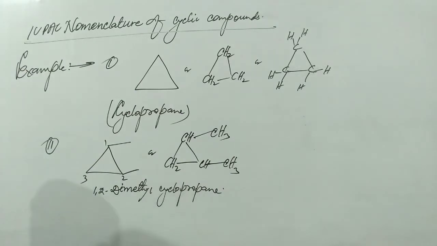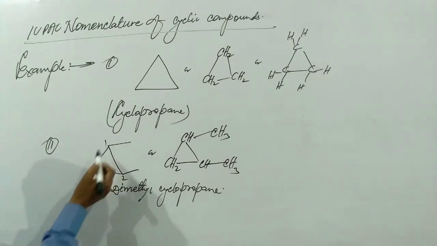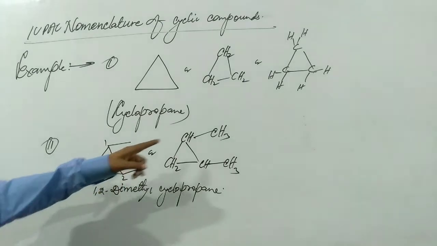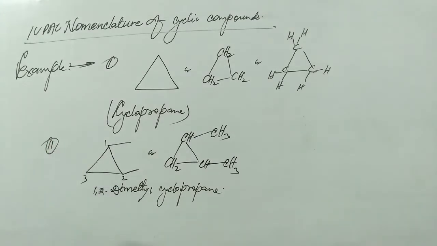We have to count the number of carbon atom, that is 1, 2, 3, and numbering of carbon atom will be done from any constituent side like 1, 2, 3. We can also count the number of carbon atom from here, that is 1, 2, 3. So we see that methyl group is present at one of the carbon atom.